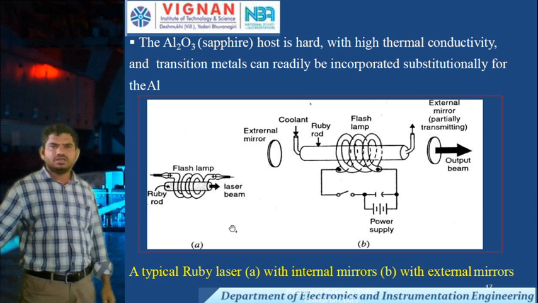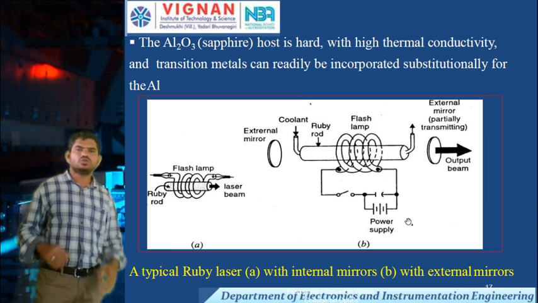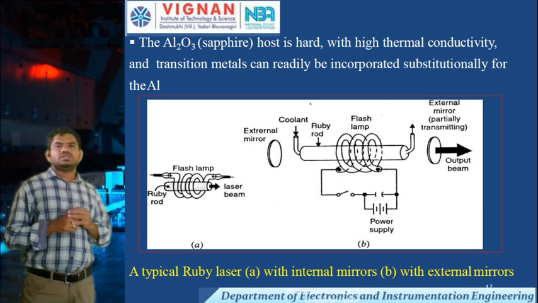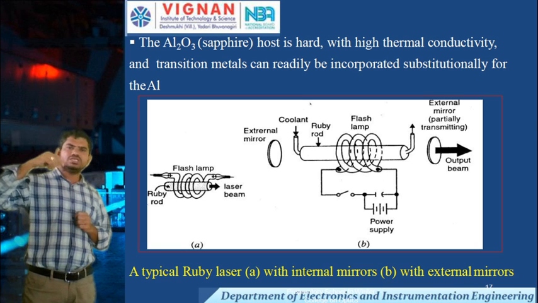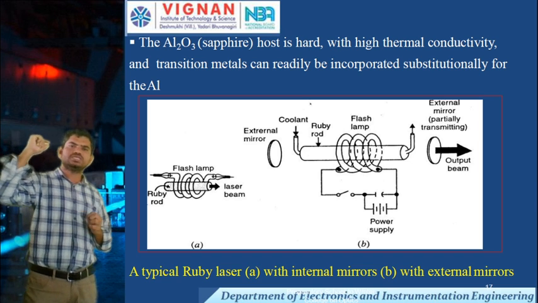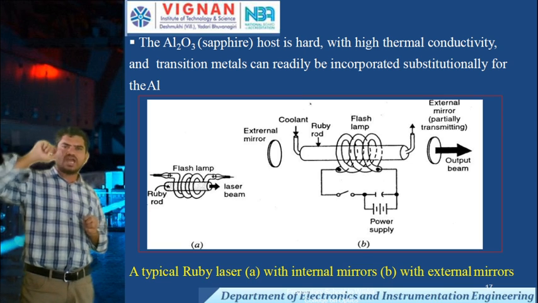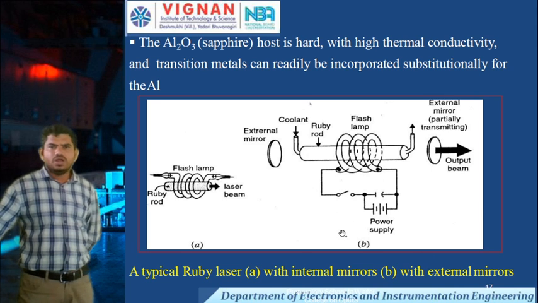Coming to the construction, the ruby rod is placed inside the flash lamp.